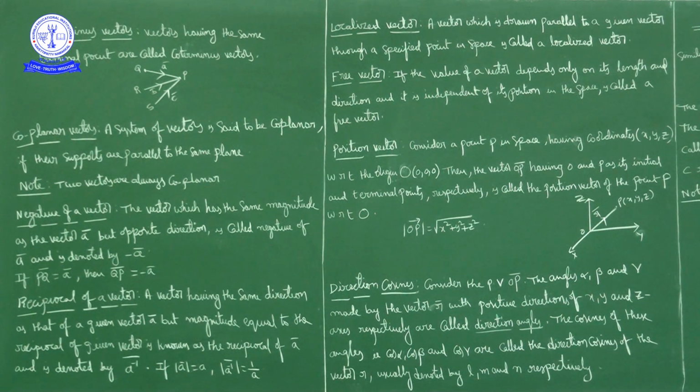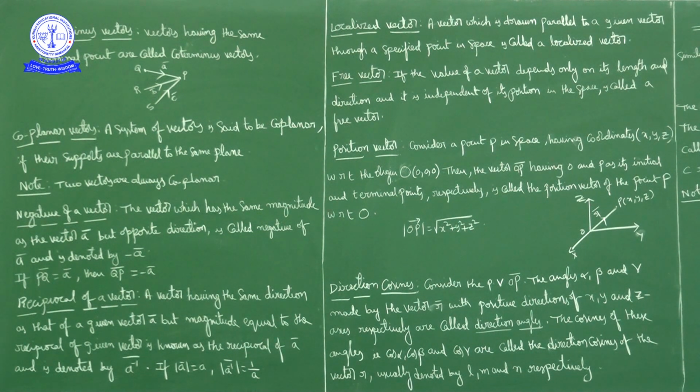Here the reciprocal of a vector is nothing but a vector having the same direction as the given vector a bar but magnitude equal to the reciprocal of the given vector's magnitude. It is known as the reciprocal of vector a bar, denoted by a power minus 1 bar. If the modulus of a bar is a, then the modulus of a power minus 1 bar is 1 by a.